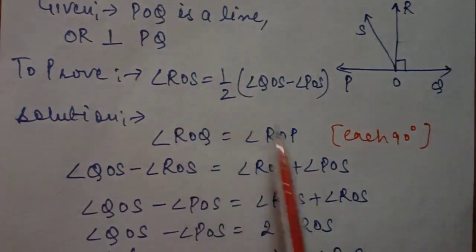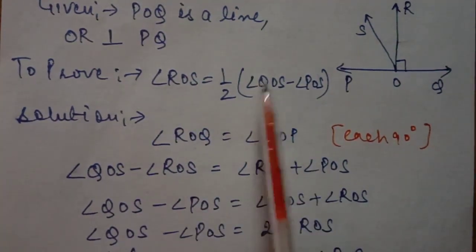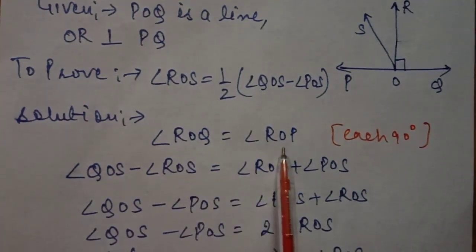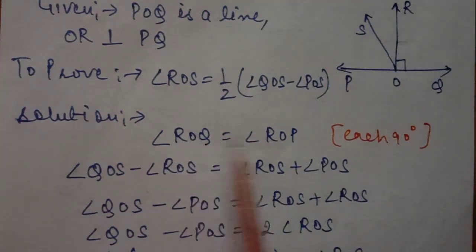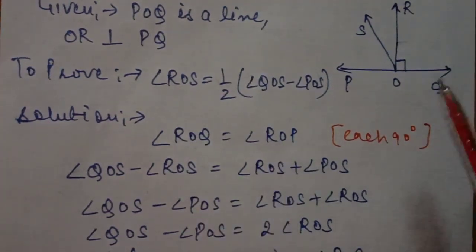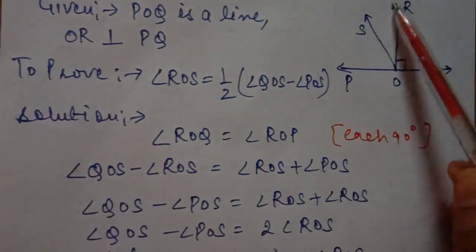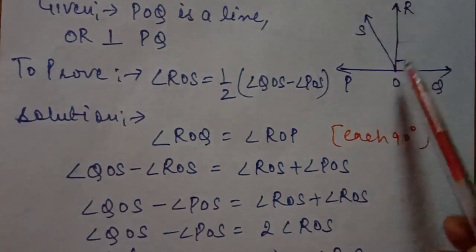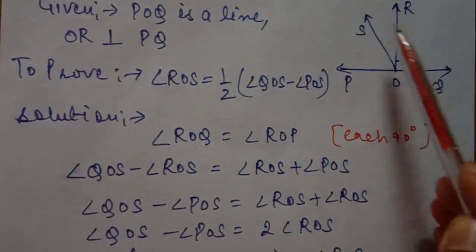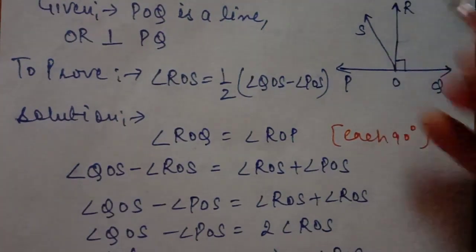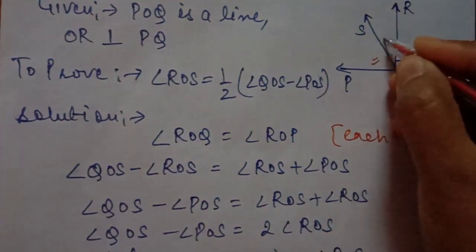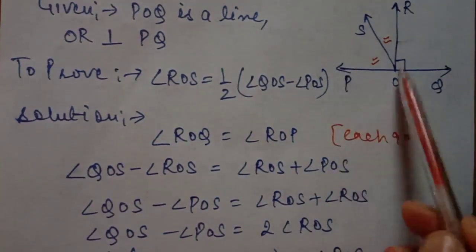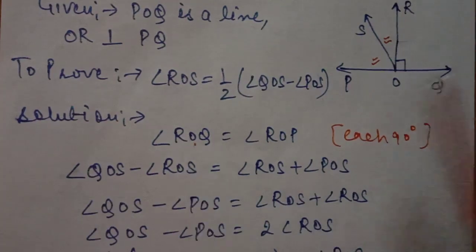Now you can see we have to prove this, and we have all these two angles. It means nothing from this equation is present in the to-prove. So we have to change these two angles because they are not the required angles. First of all, we have to convert these two angles into two parts. It is very easy to convert ROP into two parts because we know that it is ROS plus POS. ROP converts into the addition of these two angles, ROS plus POS.